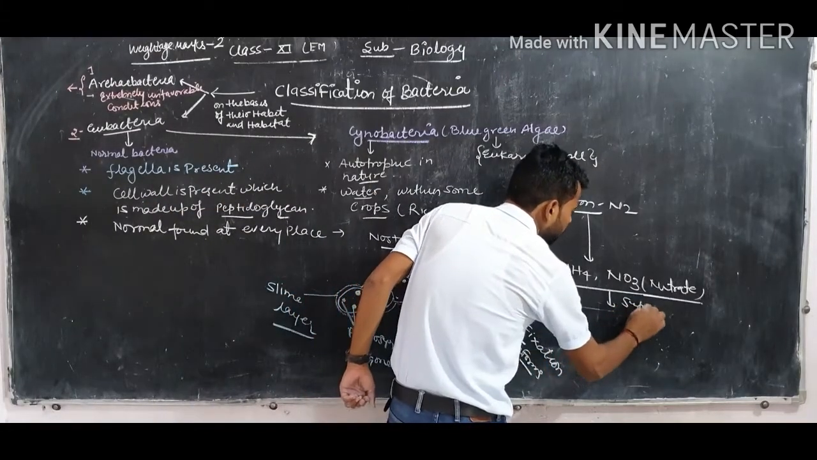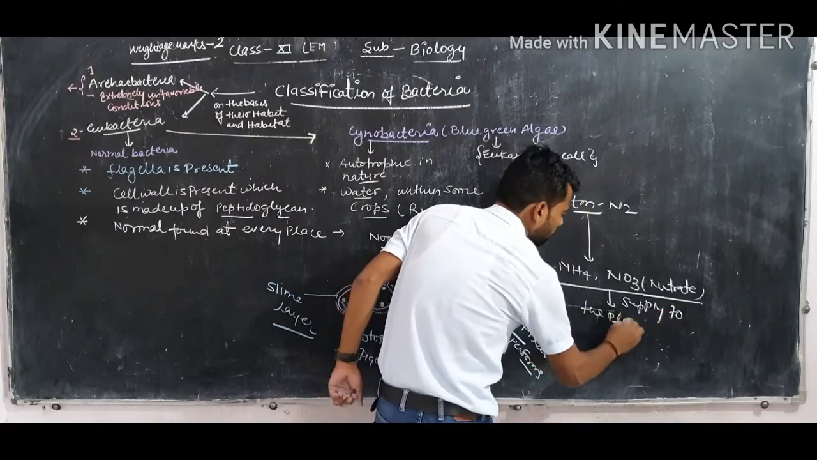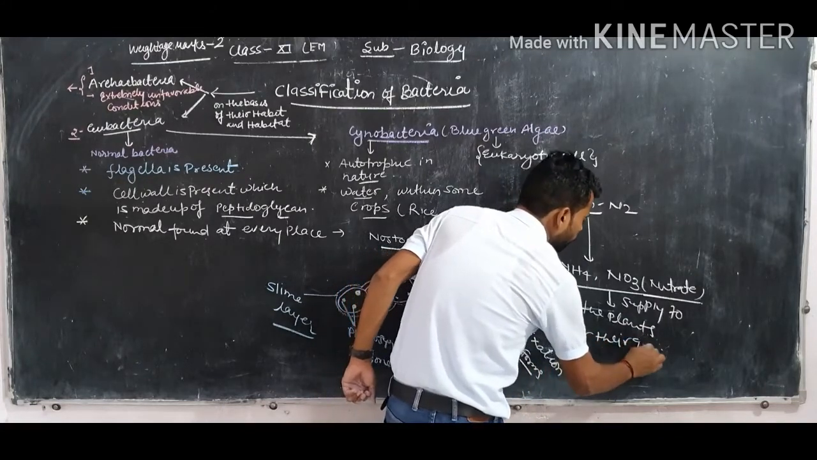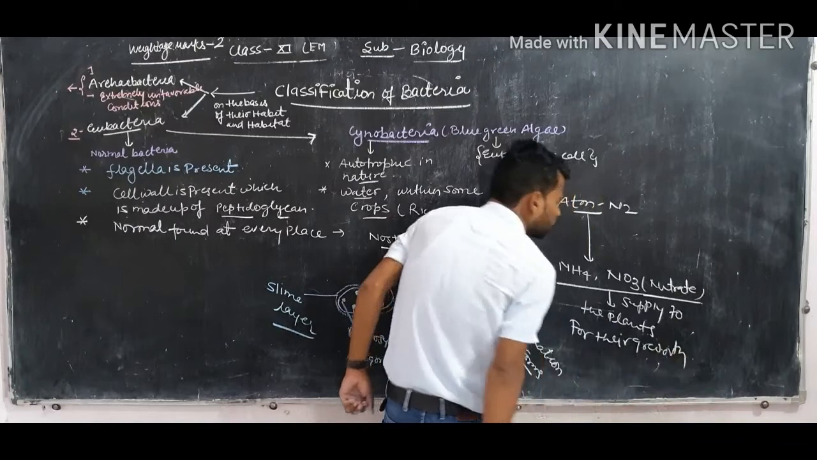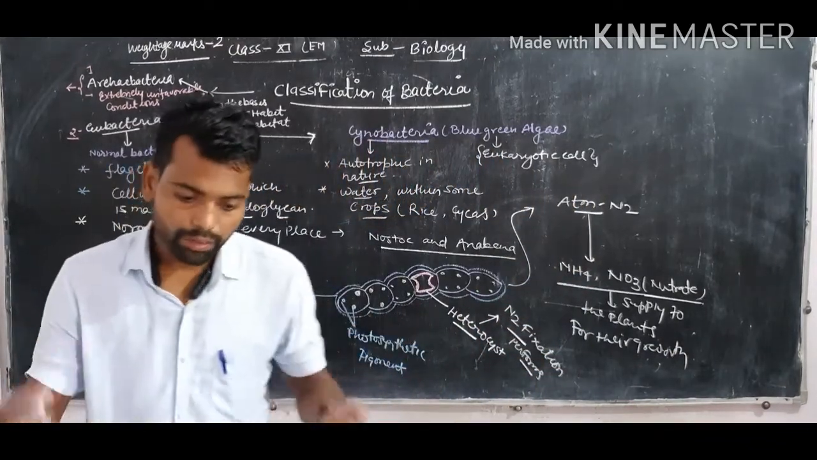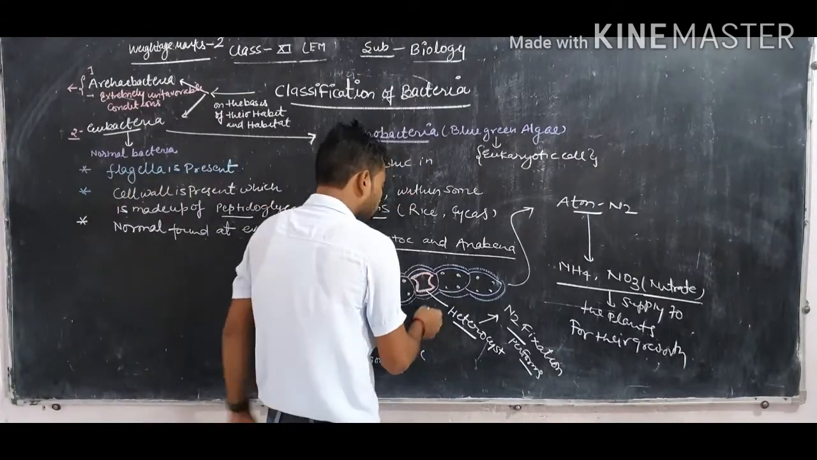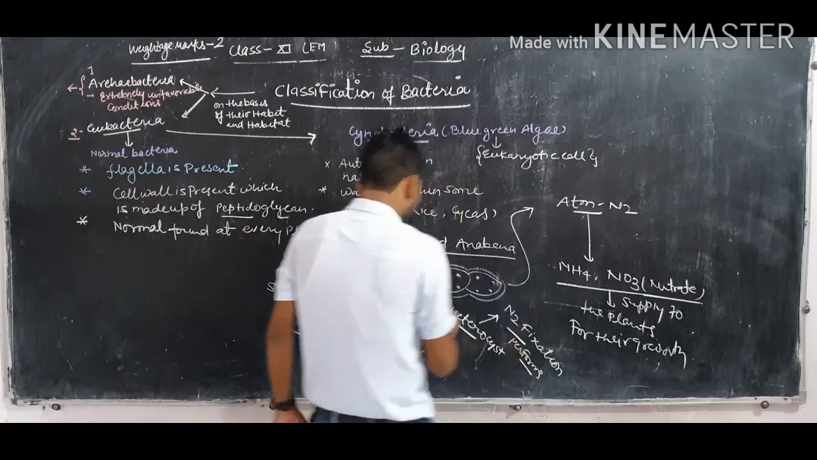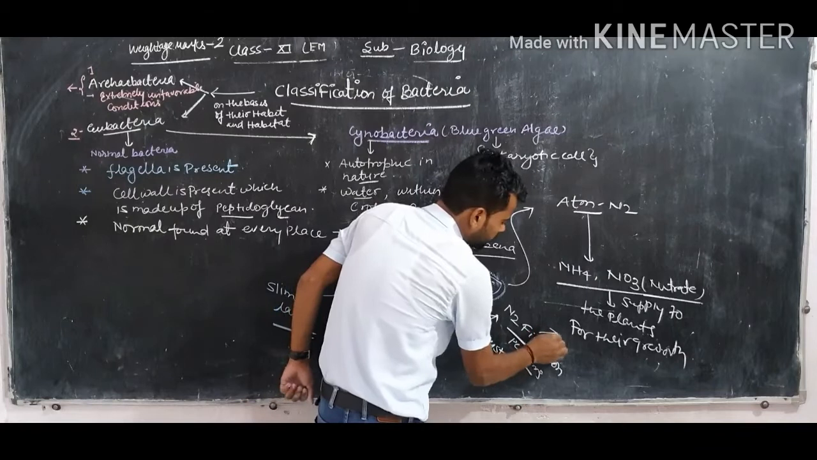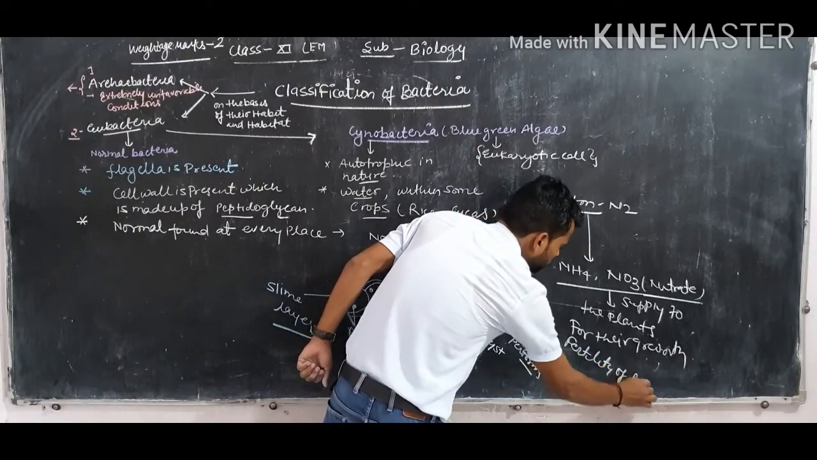is supplied to the plants for their growth. So after some time, when Nostoc and Anabaena are generally found in a place, that type of soil will become fertile. So it enhances the fertility of soil. Fertility of soil. Clear?